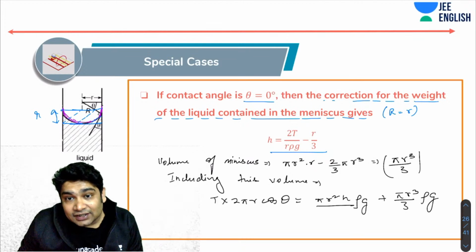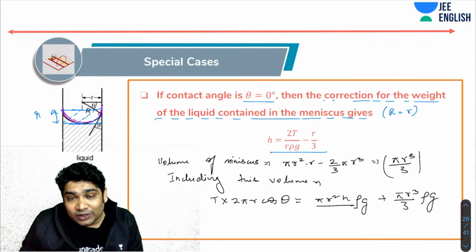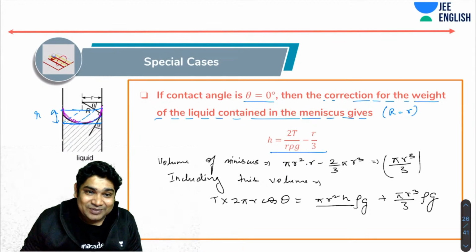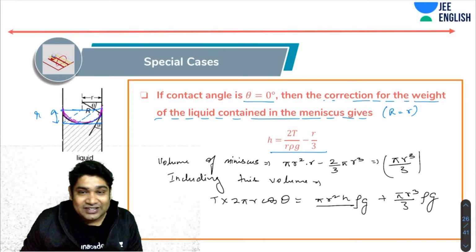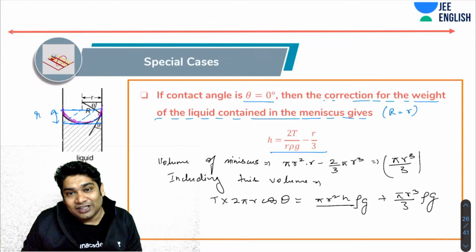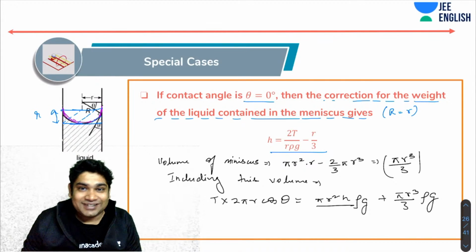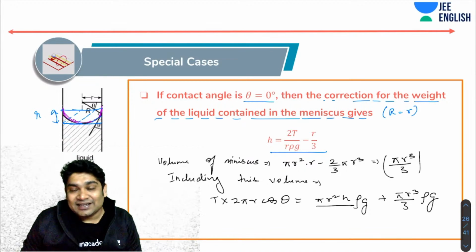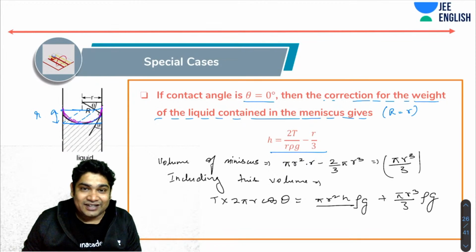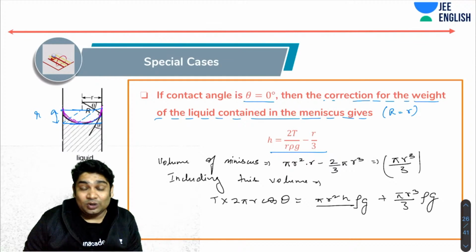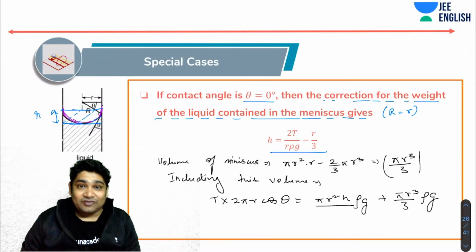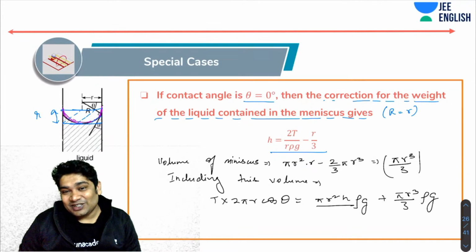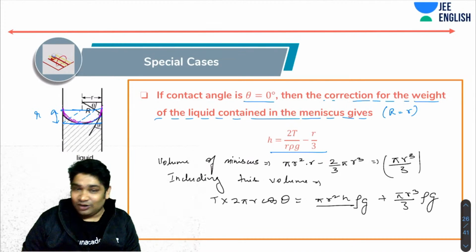Shiv says, sir, can I start mechanical properties of fluids if I had not done rotational motion and gravitation? Yes, absolutely. Surface tension and viscosity have got hardly anything to do with rotation and gravitation. If you know your Newton's laws, mostly you are just using Newton's laws, and you need some bit about energy. That's about it: work, energy and Newton's laws. If you know these two things, then you can study surface tension and viscosity. There's not much need of rotational motion or gravitation.